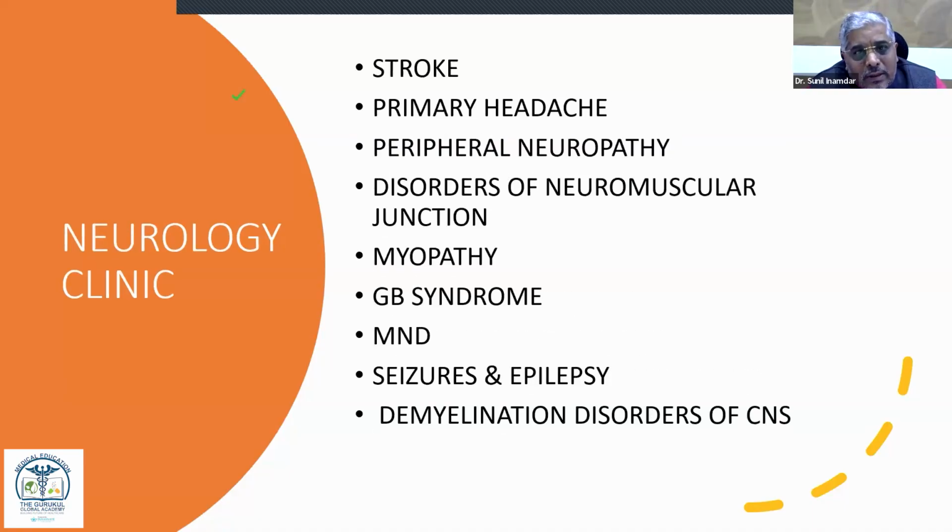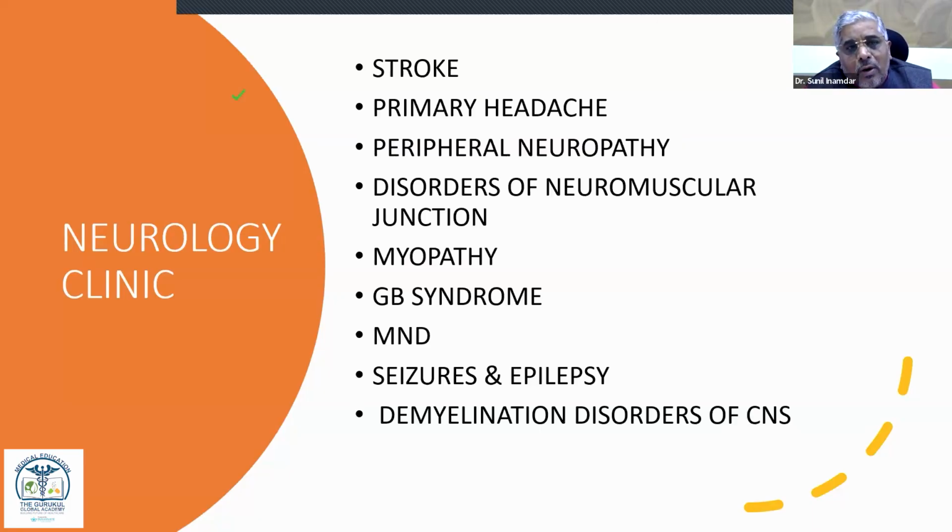In the neurology clinic, like stroke patients, you can see them everywhere in Ayurvedic clinics. But what kind of stroke was there? What was its classification? What was the risk factor for this stroke? Where exactly was the location of the stroke? Whether it is ischemic or hemorrhagic stroke, that has to be understood properly. Then we can give a clear-cut result to our patients.